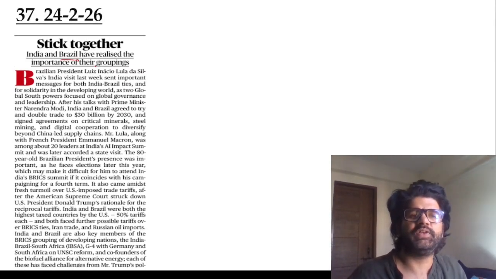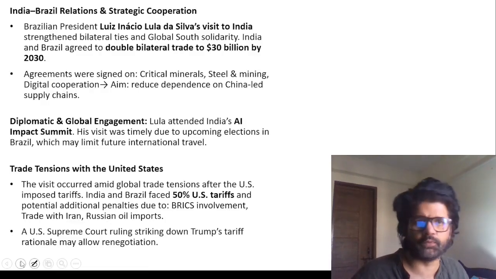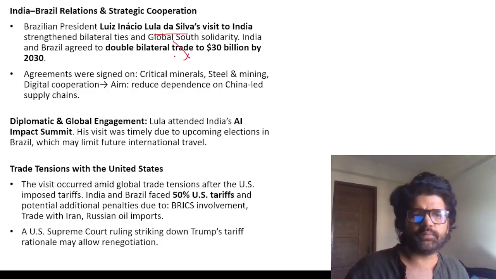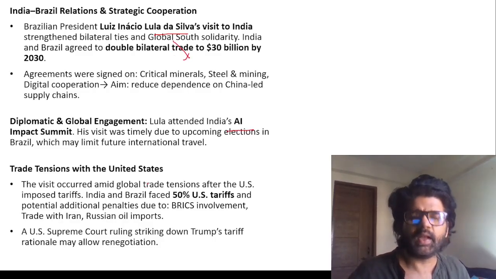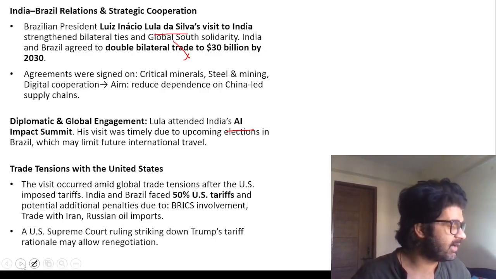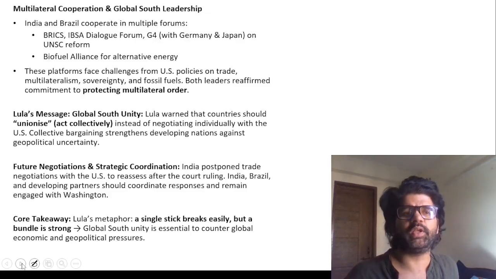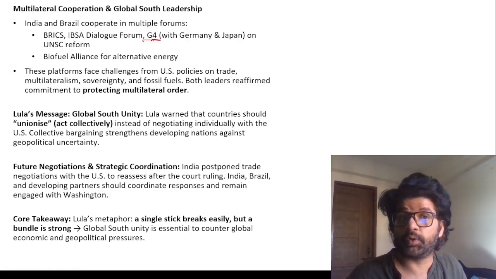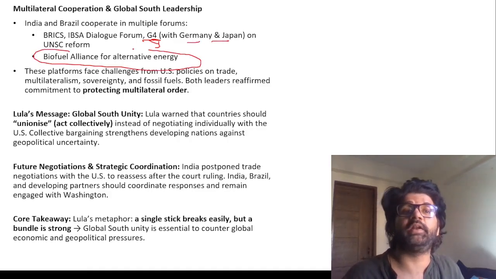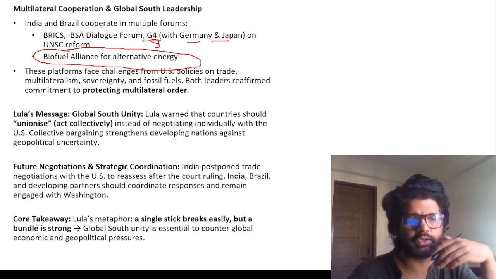Stick together. India and Brazil have realized the importance of their groups. So we have the IBSA group, India, Brazil, South Africa. We have the BRICS forum. Lula da Silva came, and now he attended the AI Impact Summit, and he's saying that the US is imposing tariffs here, there, and everywhere. If we are dealing with them in silos, that is not going to help much. We have to deal with the US together. So that's what he is saying. So BRICS, IBSA, G4, permanent membership in UNSC along with Germany and Japan. Biofuel Alliance for alternative energy, where we're talking about how we can use ethanol, etc.